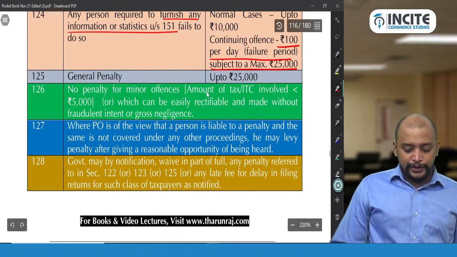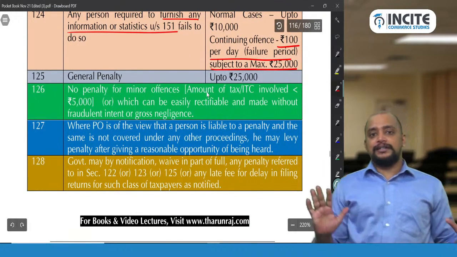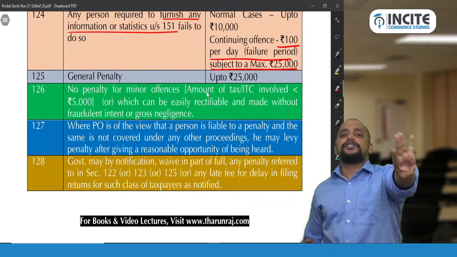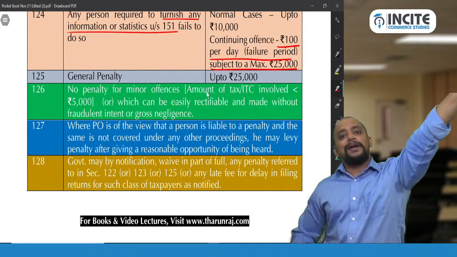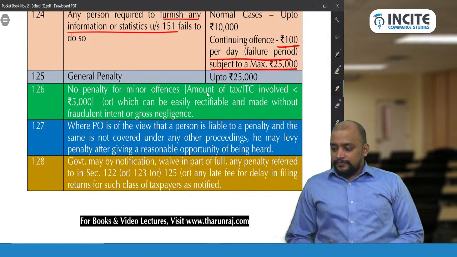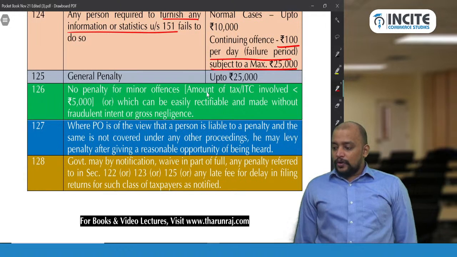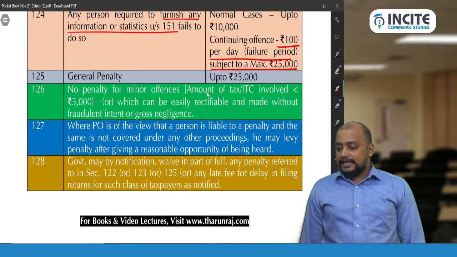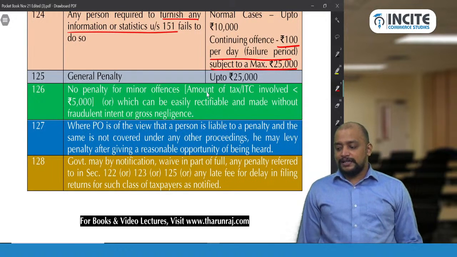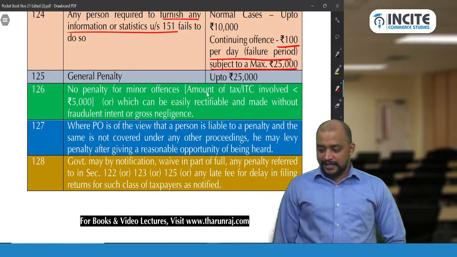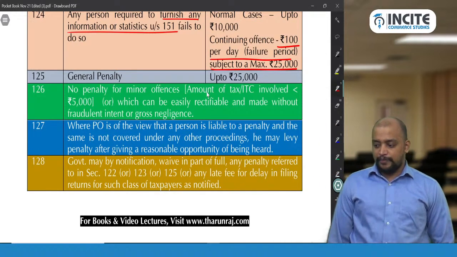Okay, so up to this we completed penalties. 122, 123, 124 and 125. These are the 4 sections which deal with total penalties under GST. Okay. Then next, goods are seized for the person committing the offence as security, but for the person covered under 122(3), what happens if he doesn't pay?